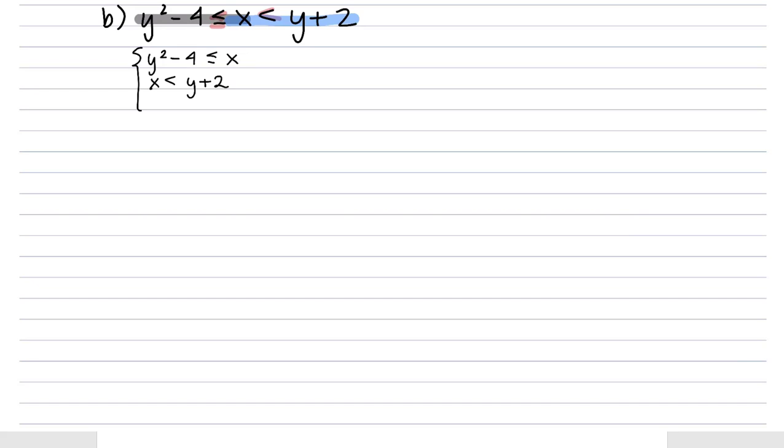I'd move the 2 over and write this as y greater than x minus 2. Make sure you pay attention to the direction of the inequality. Okay, so there's our system, and let's take a look at graphing it.